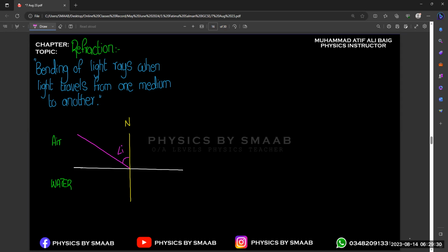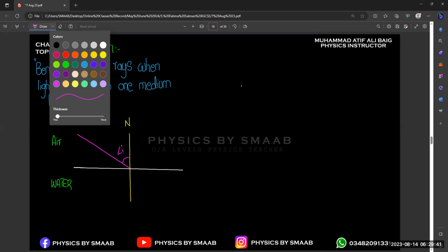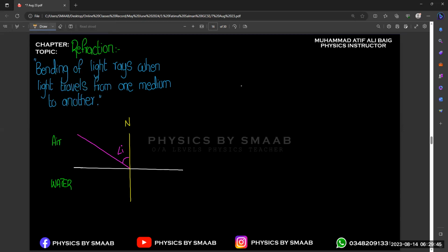This will be the angle of incidence, right? With the normal. And when light travels from the air medium to the water medium, the final direction of the light will be in this direction, right? And now if you want to measure the angle, this will be your angle of refraction.